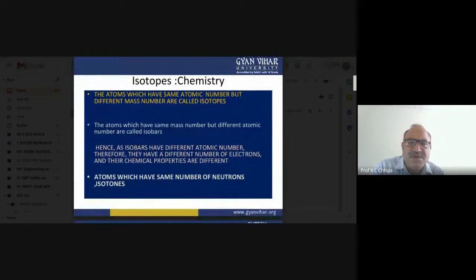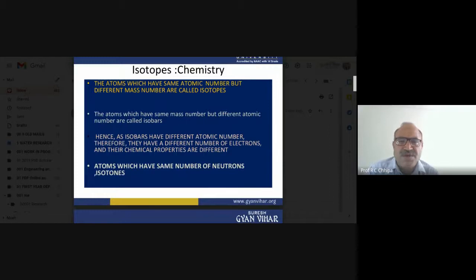Now, isotopes. This is the very simple definition: atoms which have the same atomic number. Earlier we discussed the atomic number. What are atomic numbers? The number of protons, which is equal to the number of electrons.